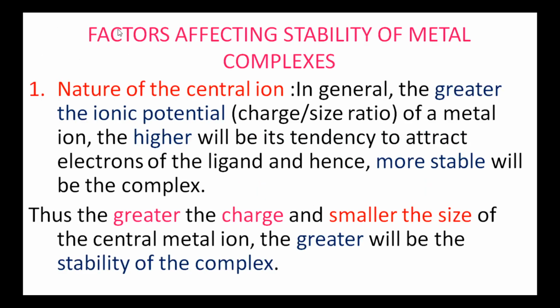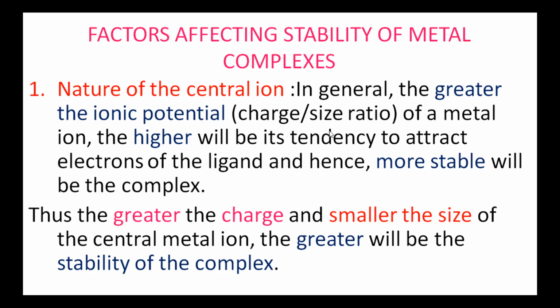Next topic I am explaining is factors affecting the stability of metal complexes. There are a number of factors which affect the stability of metal complexes. The first factor is the nature of the central ion. In general, the greater the ionic potential of a metal ion, the higher will be its tendency to attract the electrons of the ligand and hence the more stable will be the complex. Ionic potential is the ratio between charge and size.